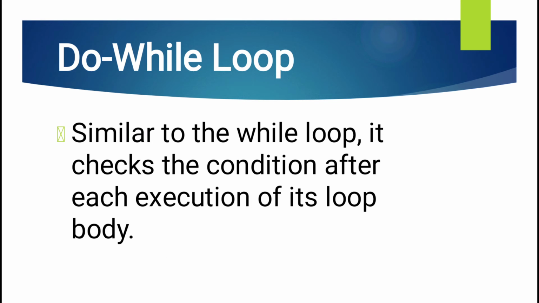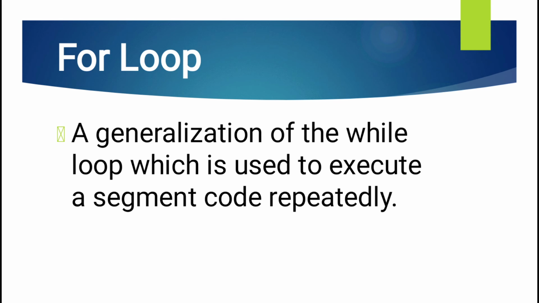The next variation of loop is what we call a do-while loop. A do-while loop is similar to the while loop. It checks the condition after each execution of its loop body. The difference is that in a while loop, it just constantly repeats as long as the Boolean expression is true. However, in a do-while loop, after a loop has been done, it checks the condition, and after checking, it may continue on to another loop.